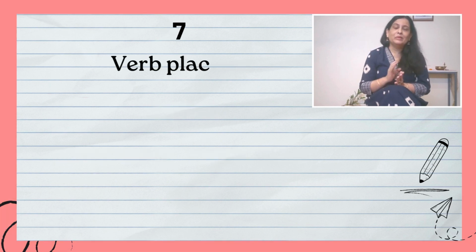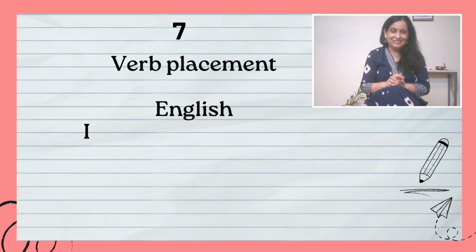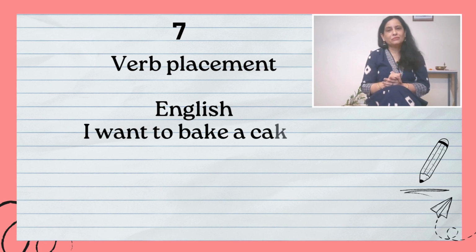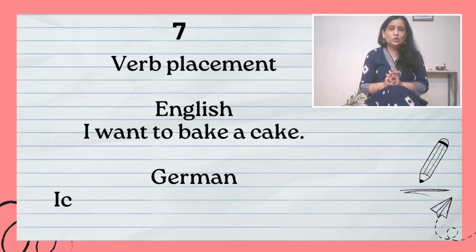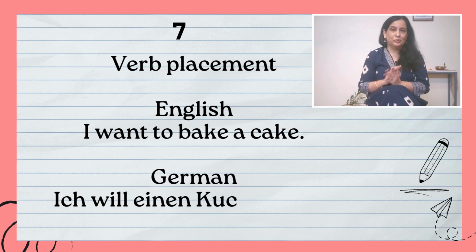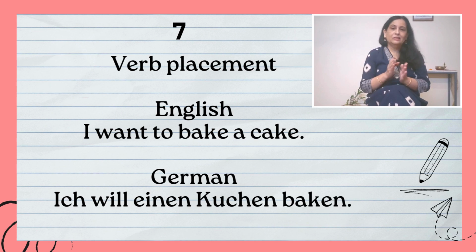Now the last and the major difference is verb placement. In English, usually if you are using two verbs in a single sentence, the two verbs won't be very far apart. They will be nearby, just one word apart. But in German, mostly the first verb will come at the second place in the sentence, and the second verb will come at the end of the sentence.